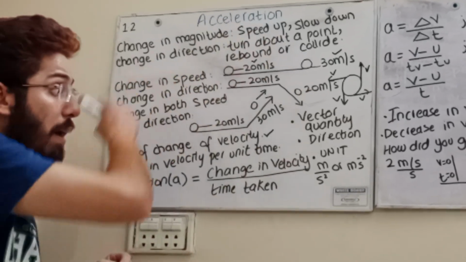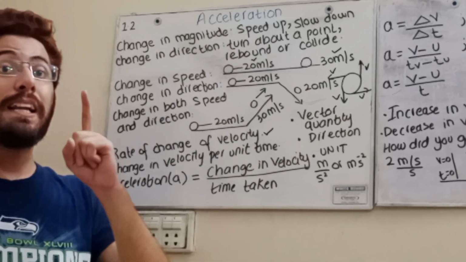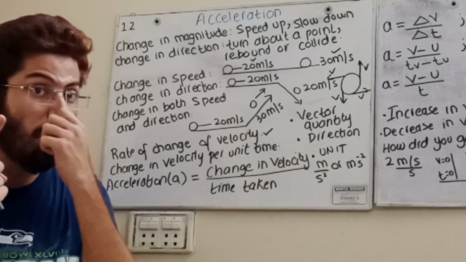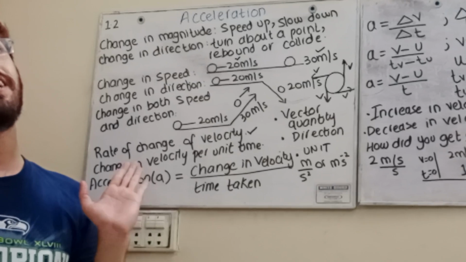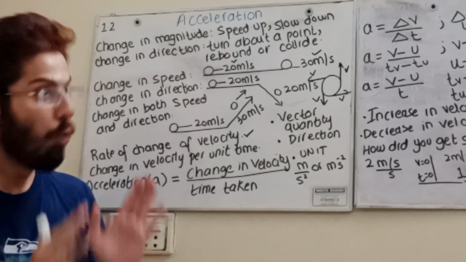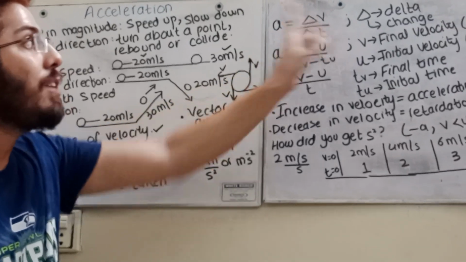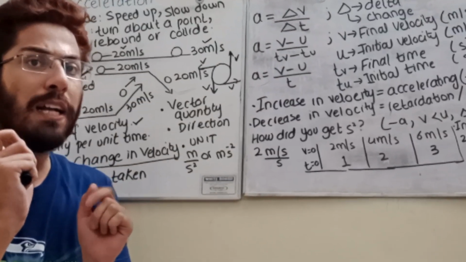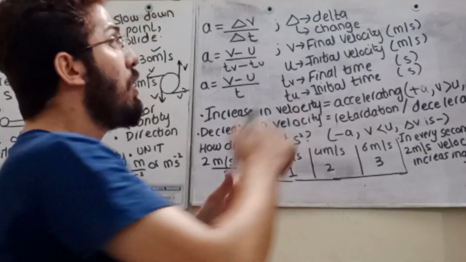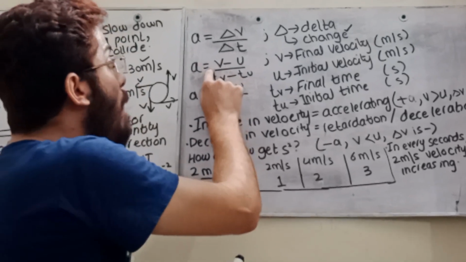So remember my words, student, a body accelerates when it either gains some speed or reduces some speed, or it changes its direction, from north to east or any direction. Now moving forward, acceleration is delta v upon delta t. What is the meaning of delta? Mostly students ask me, sir, what is the meaning of delta? Delta means change. Change means final minus initial.